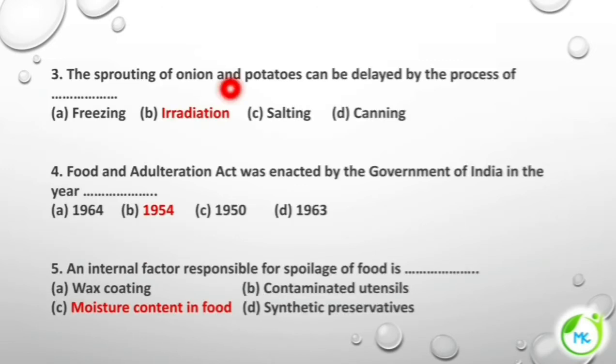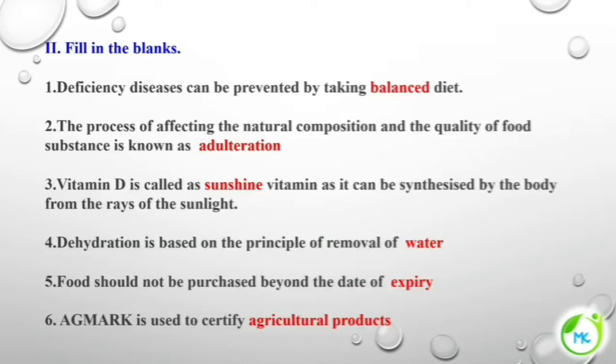The sprouting of onion and potatoes can be delayed by the process of irradiation. Food and Adulteration Act was enacted by the Government of India in the year 1954. An internal factor responsible for spoilage of food is moisture content in food. When the moisture content is high in the food, it can lead to the spoilage of food.